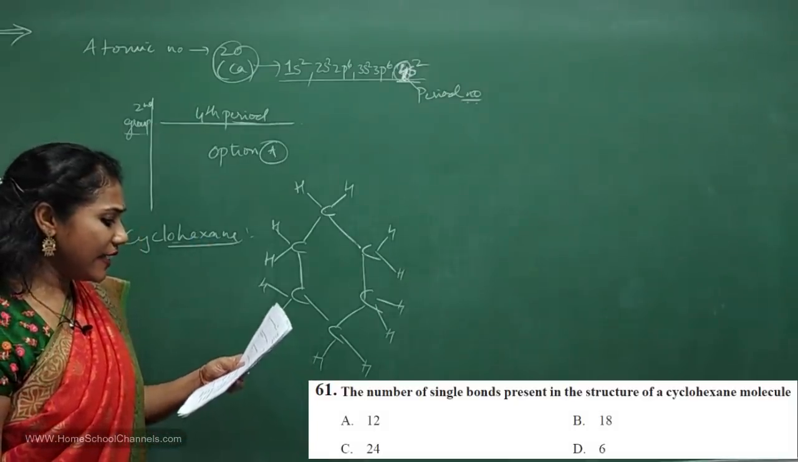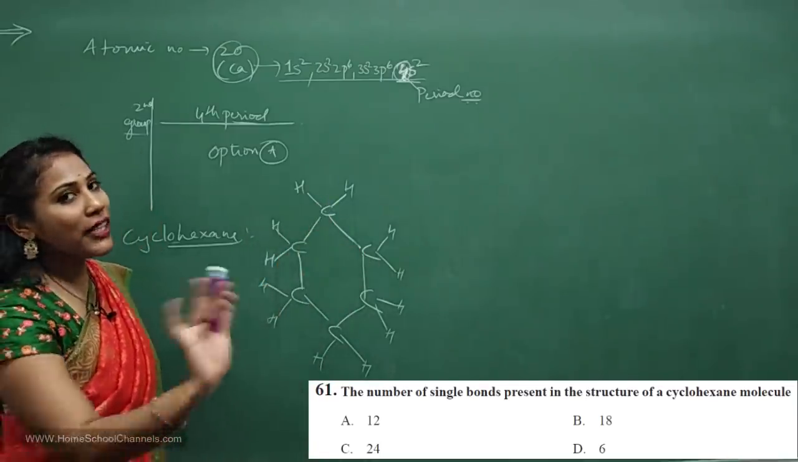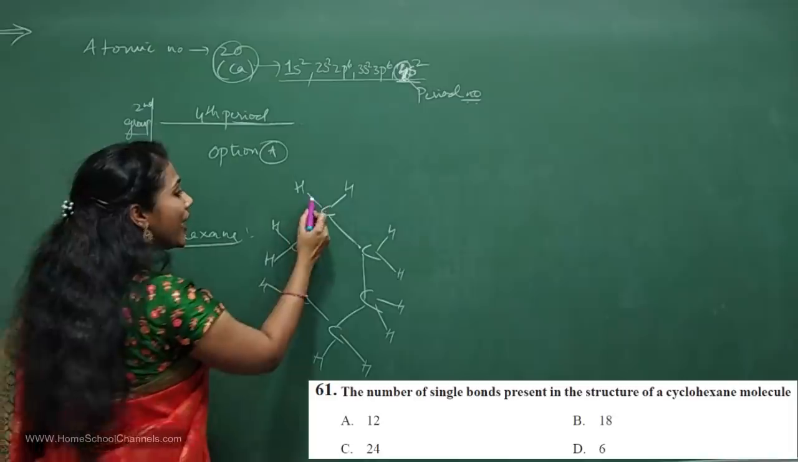And what are they asking? Number of single bonds present. All bonds are single only, no? You don't have any double bonds here. So how many bonds altogether?